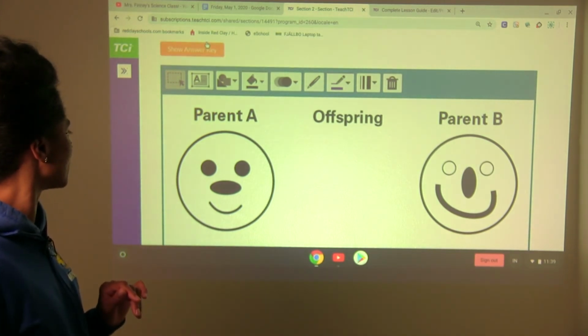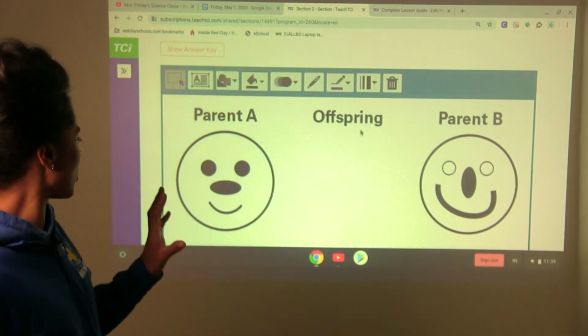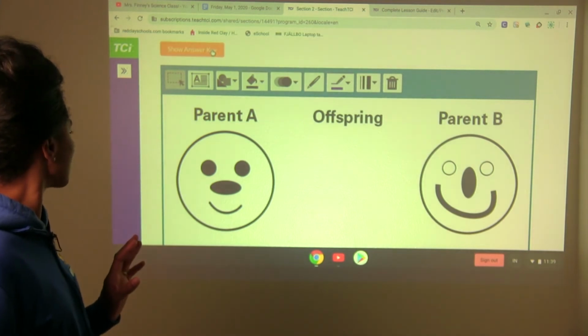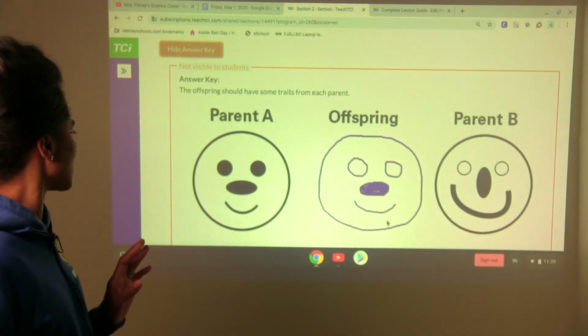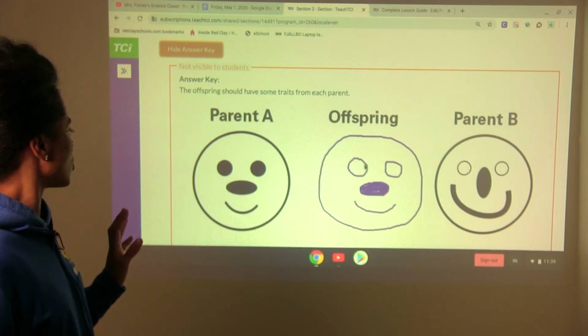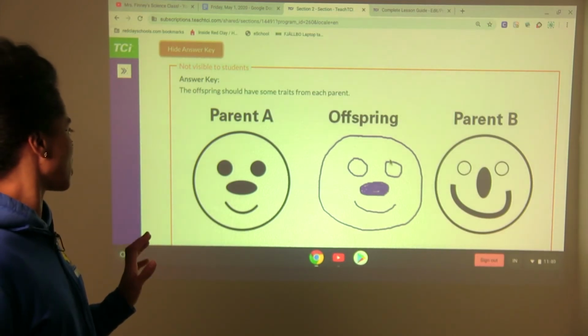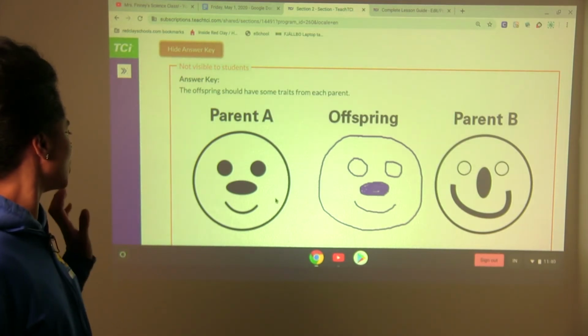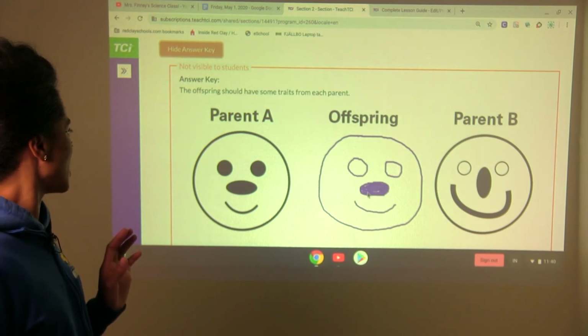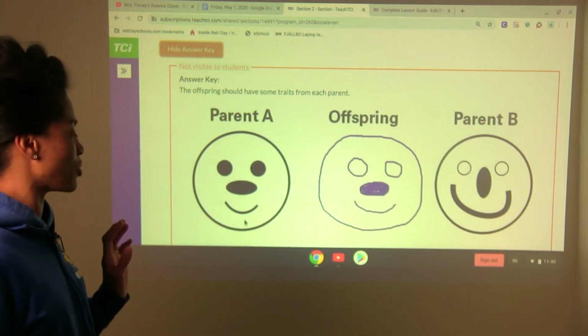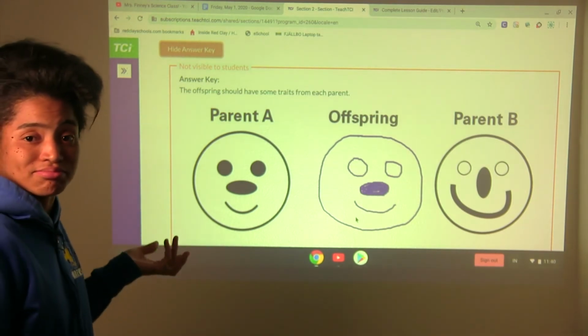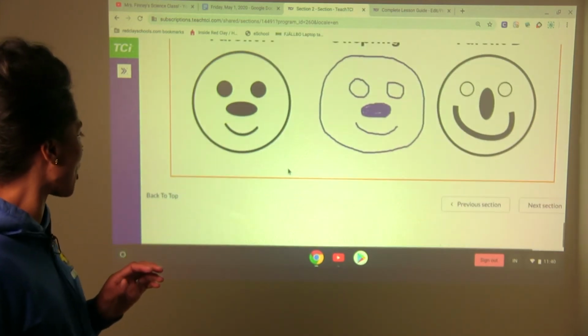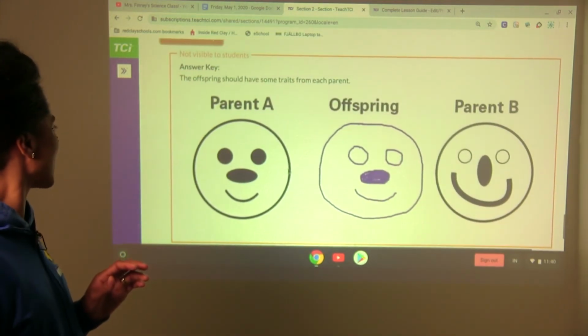Nice little combo, right? So think about which combo you would like to see. Now check this out. Okay, this drawing has eyes like parent B, nose like parent A, mouth like parent A. Okay, nice little combination.